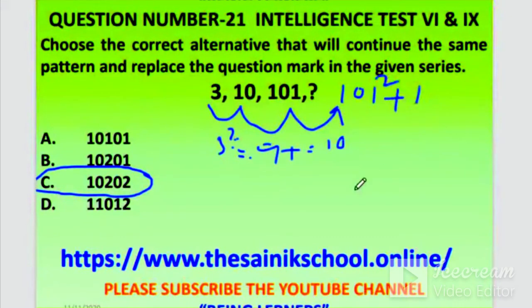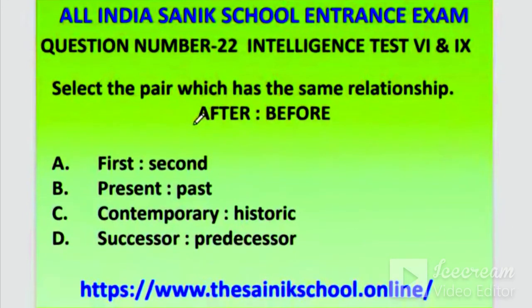101 ka square plus 1. So 101 ka square aa jayega 10201, and plus 1 is 10202. C. Jaipal Reddy, it's C. Pooja, it's C.